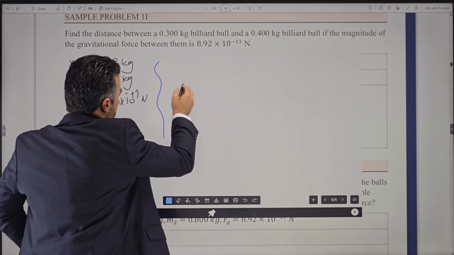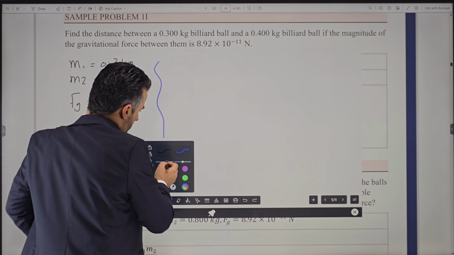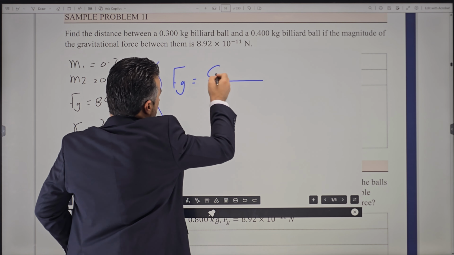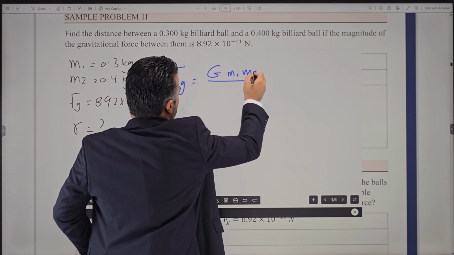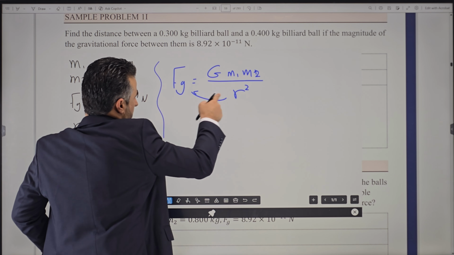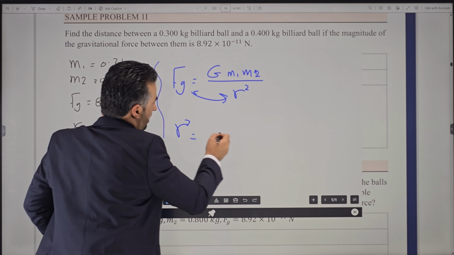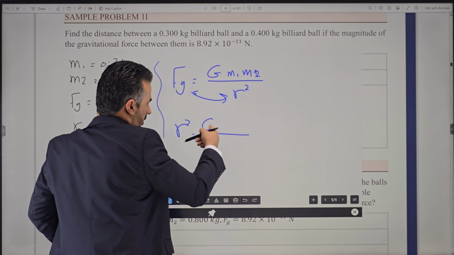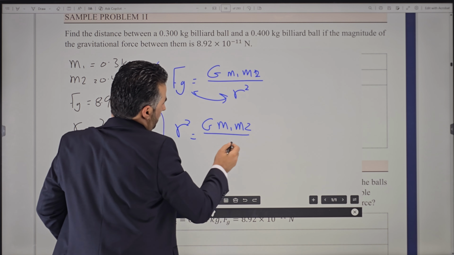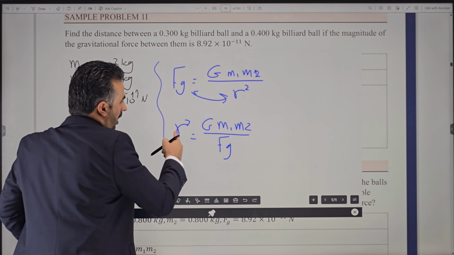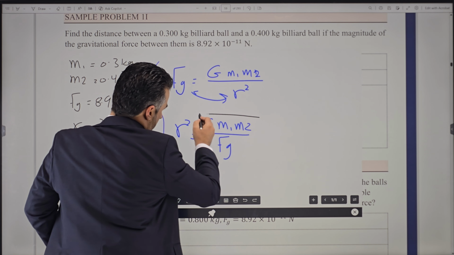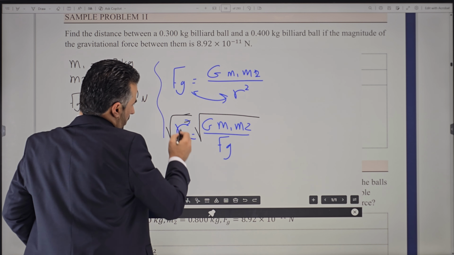Now we know that the gravitational force Fg is equal to G m1 m2 divided by r squared. So we want r. Can I just swap this to here? So we can say r squared is equal to the universal gravitational constant G times m1 m2 divided by Fg. We want r, not r squared. So can I take the square root for this one? Yeah, so let's just do that here.